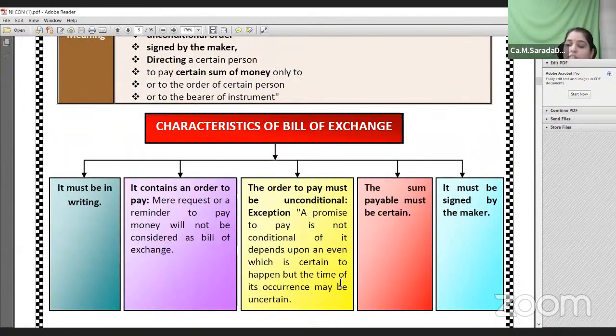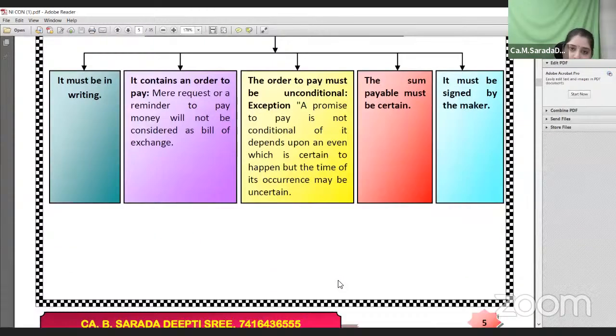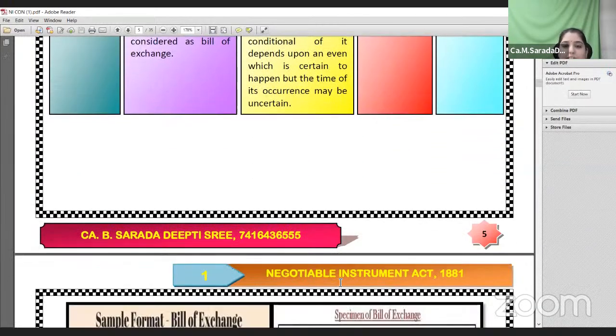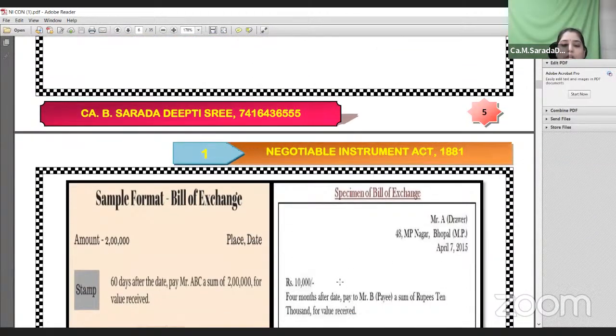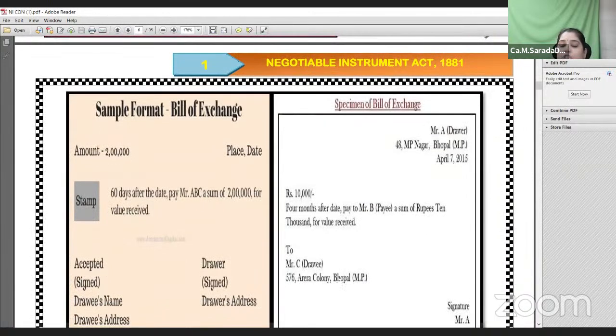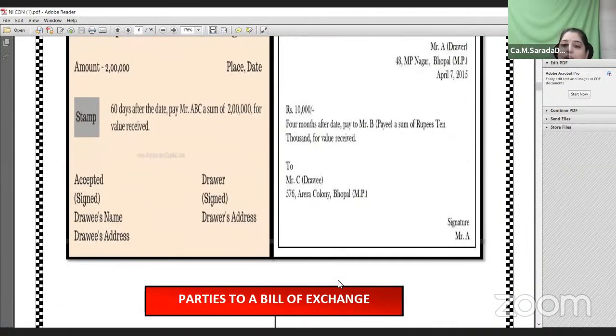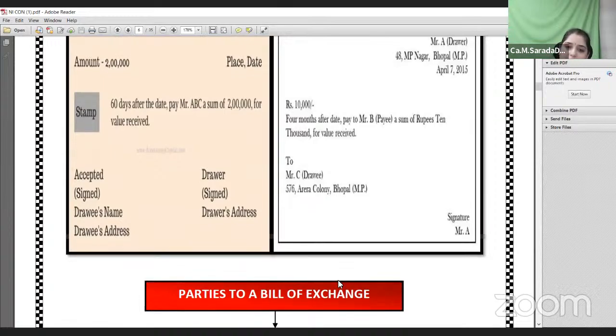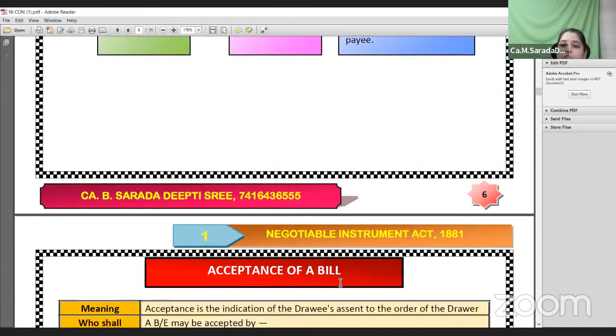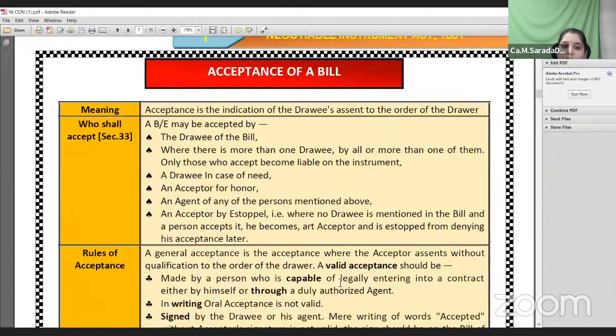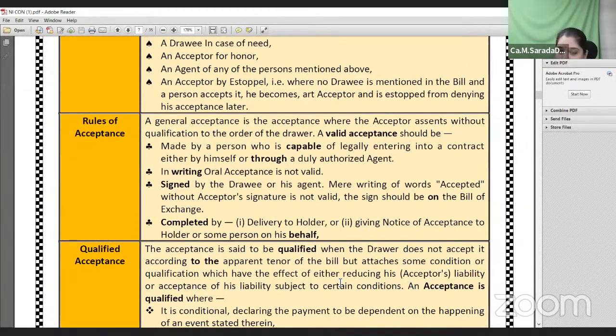In case of a bill of exchange, at the time of the due date or before the due date, when the holder of the instrument presents the instrument to the drawee, asking him whether he would make the payment or not, that is called presentment for acceptance. In such cases, a drawee should not keep any kind of conditions. If he keeps a condition, then it is called qualified acceptance or conditional acceptance, which should not be accepted by the holder.